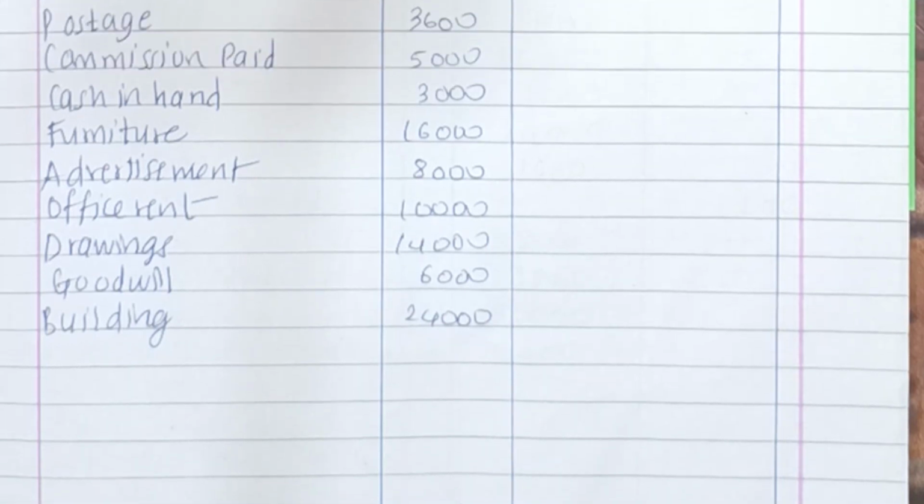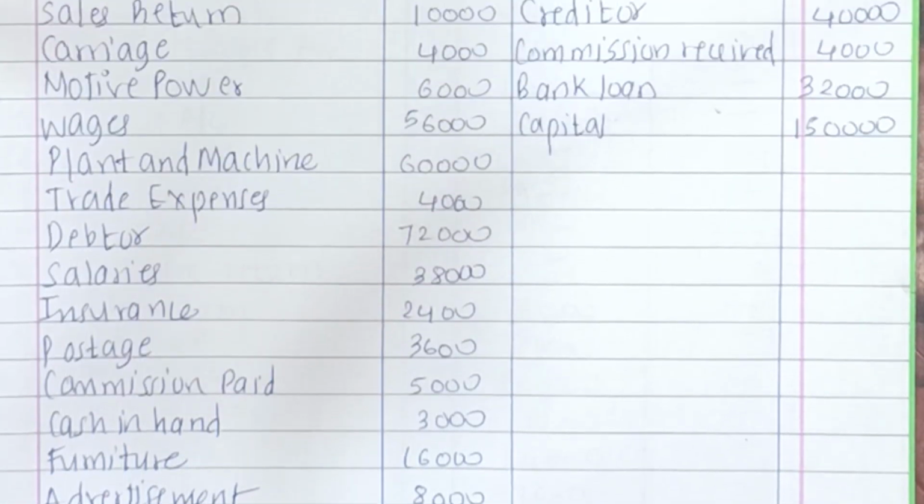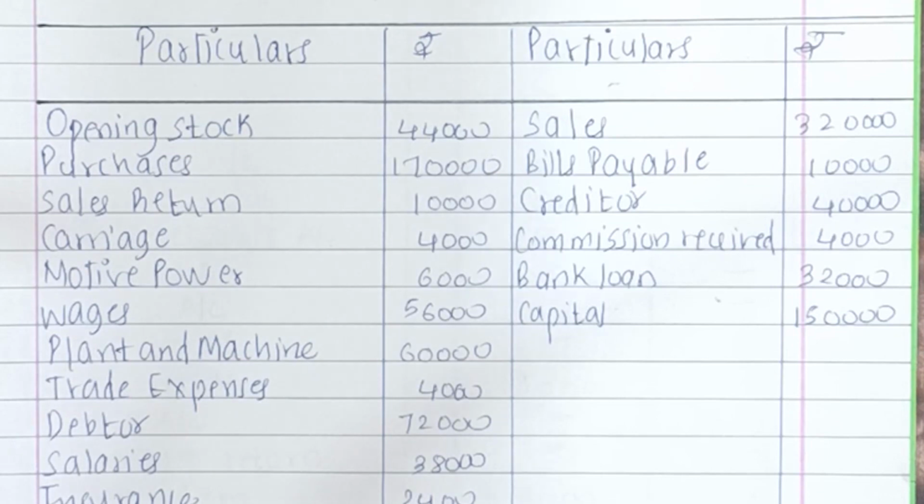Okay, so in the exam, this is the way in which you will know whether your sum is right or not. Sometimes there may be a possibility that you write one entry on the credit side instead of the debit side, and in another entry of the same amount, you record it on the debit side instead of the credit side, so the effect will be nil. Your answer may tally, but still the entries you have taken are on the wrong sides, so you may lose marks there even after your totals have tallied.